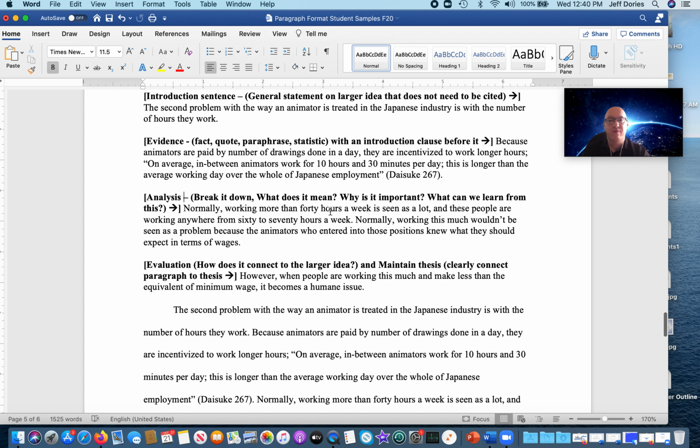Normally, working more than 40 hours a week is seen as a lot, and these people are working anywhere between 60 and 70 hours a week. Normally, working this much wouldn't be seen as a problem because the animators who entered these positions knew what they should expect, right? So again, that's breaking down that data from up here. It's explaining if you add all this together, it comes to this, right? It's explaining to that reader, explaining to your jury why this evidence is important.